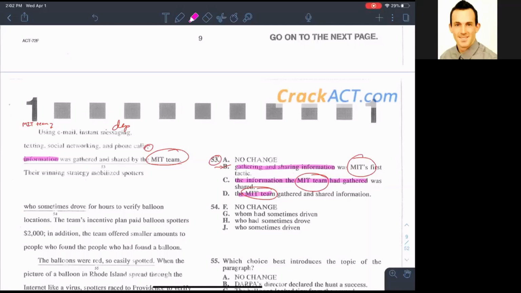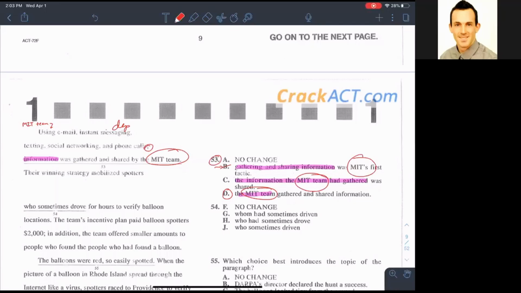Gathering and sharing information is the subject. And so you would say that that is the one that's using emails? No, right? The only one that is specifically doing something is which one? The MIT team. So D is the right one. Yep. And so D becomes the correct answer choice because it says the MIT team did something rather than something is done by the MIT team, rather than the information is the subject.